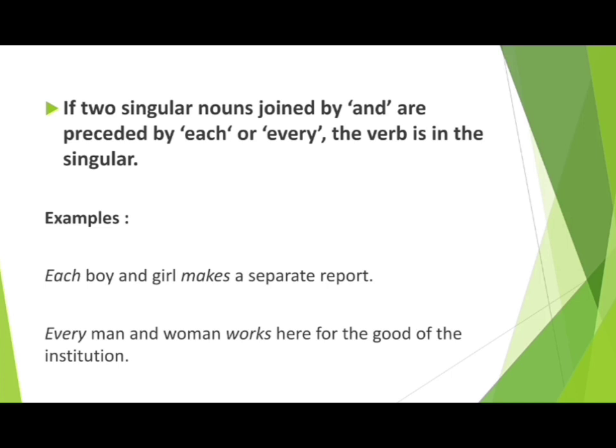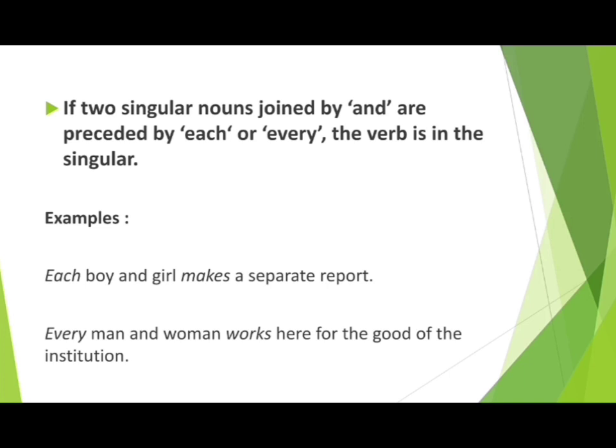These two singular nouns are joined together with the help of the conjunction and, and just before boy, each is written. So whenever two singular nouns joined by the word and are preceded by each or every, the verb will be singular. Each boy and girl makes, singular verb, a separate report.